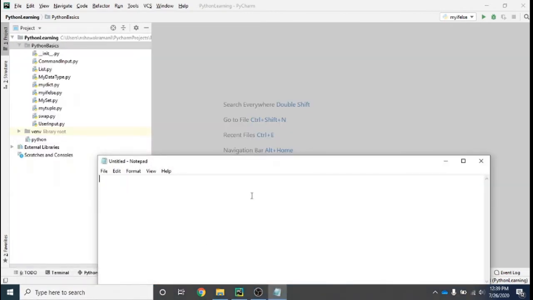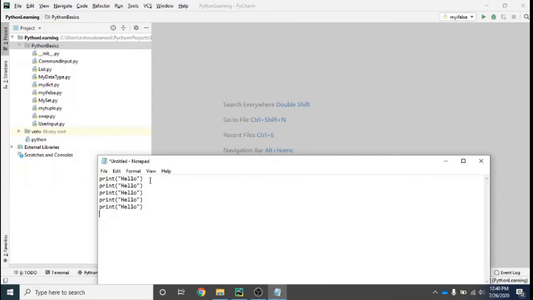Let's see. In case you are typing something on the console, you simply give print and then you give hello, right? Correct. But in case you want to print this text multiple times onto the console, what you can do, the first way is you just copy it and just paste it into the code like this. Okay, it will print hello for you, but this is not the ideal way because we don't want to do repetitive things. Because in programming language you always write something which saves your line of code and does similar kinds of things.